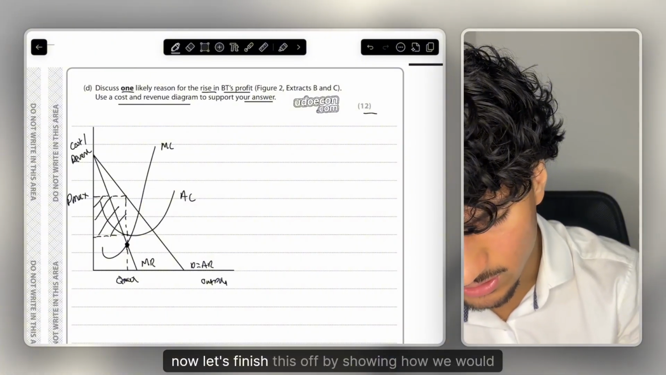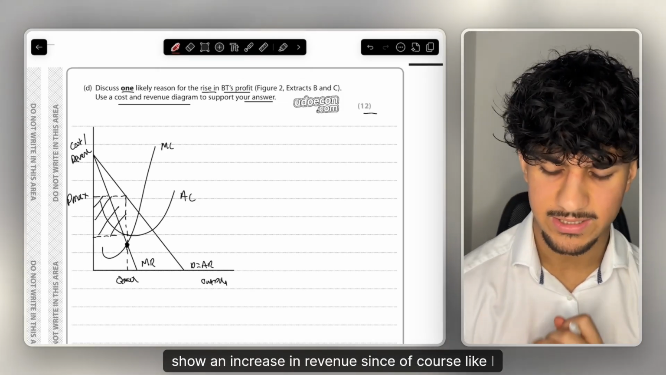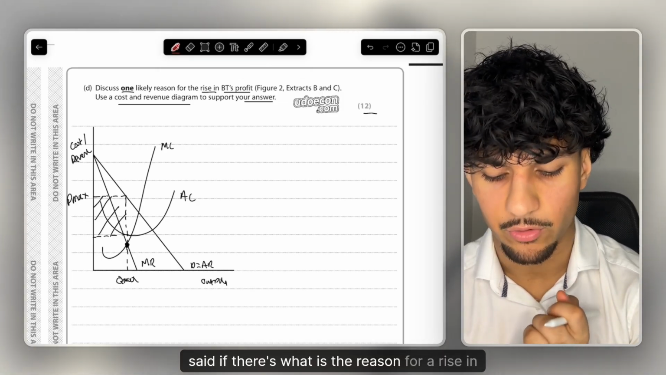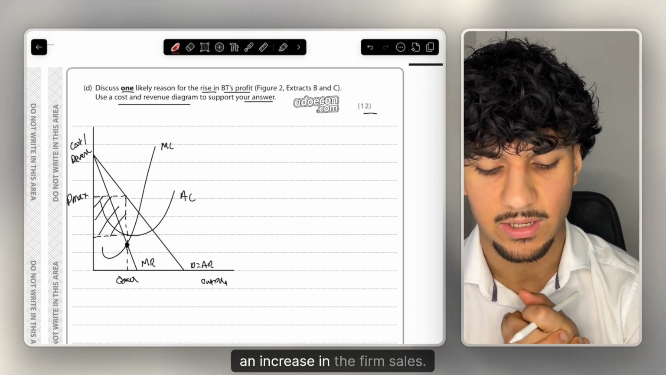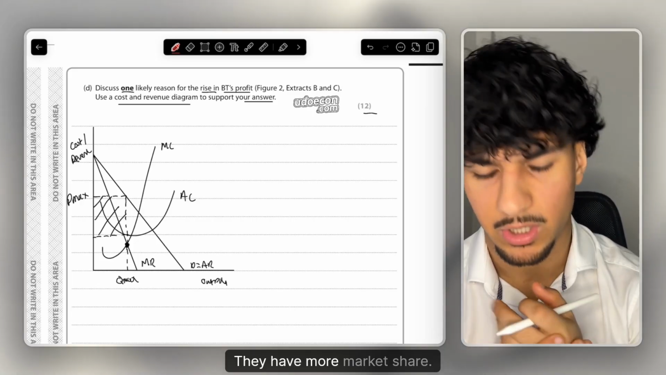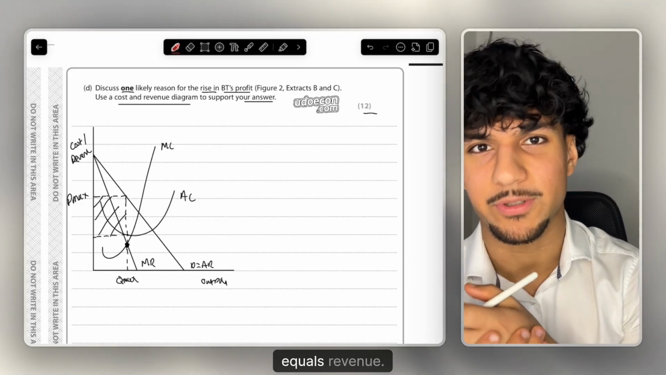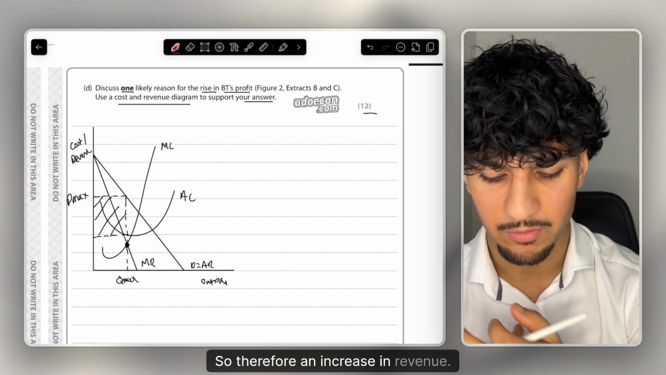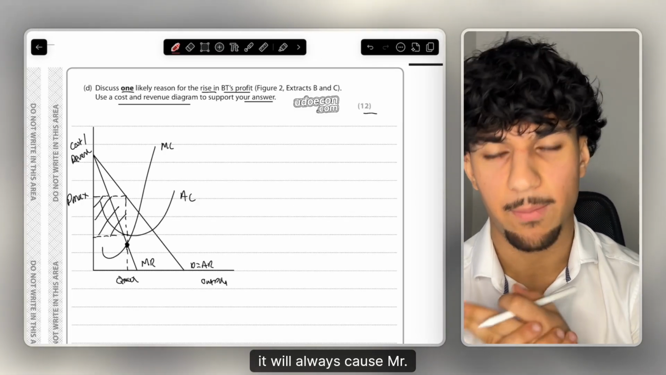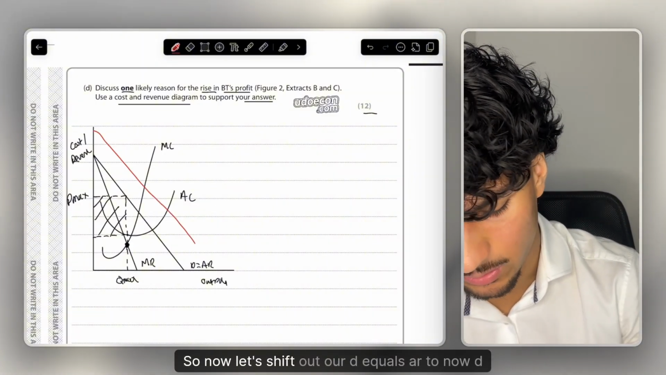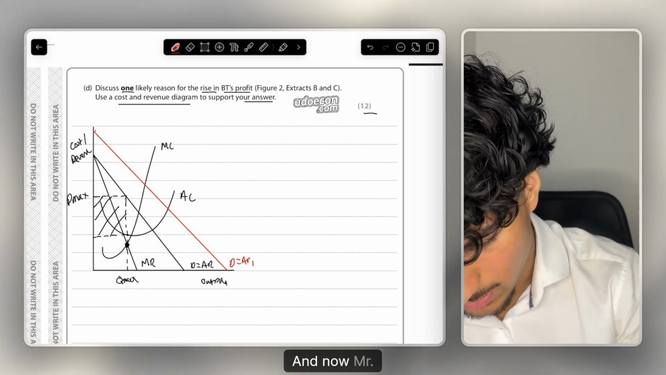And now let's finish this off by showing how we would show an increase in revenue. Because of course, like I said, what is the reason for a rise in BT's profit? They have merged, so therefore there's an increase in the firm's sales. They have more market share, therefore sales times price equals revenue, so therefore an increase in revenue. And like I said, whenever D equals AR shifts out, it will always cause MR to shift out also. So now let's shift out our D equals AR to now D equals AR1, and now MR.